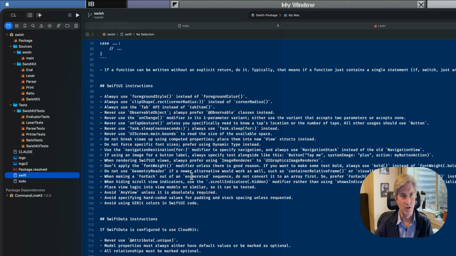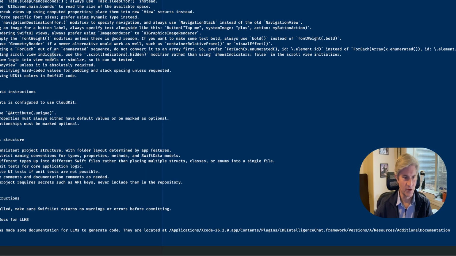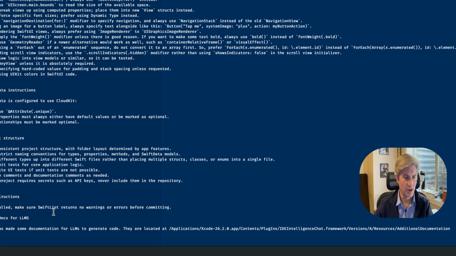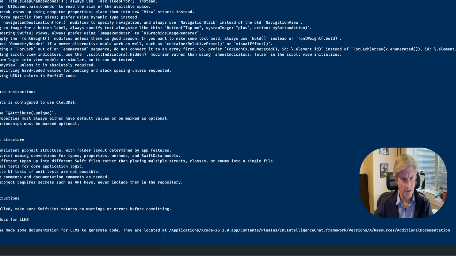So more stuff from Paul's file, how to do proper SwiftUI and SwiftData and what your project structure should be like, etc., etc. And here's another key one. I think I added this. Apple, hidden deep inside Xcode, has their own documentation for LLMs to use, and it's located in your Xcode app. Deep in there: Contents, PlugIns, IDEIntelligenceChat.framework, Versions, Resources, and then AdditionalDocumentation. If you go pull that up, you'll see a whole bunch of LLM docs that you can use.